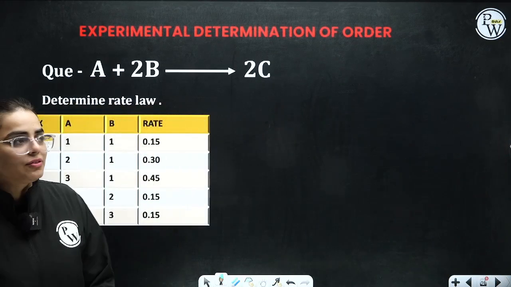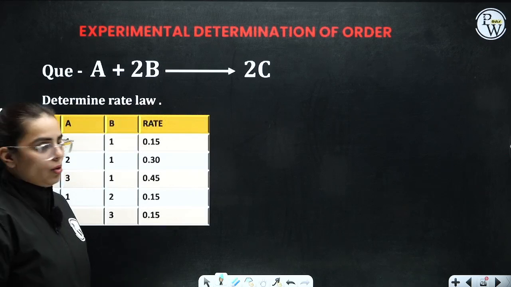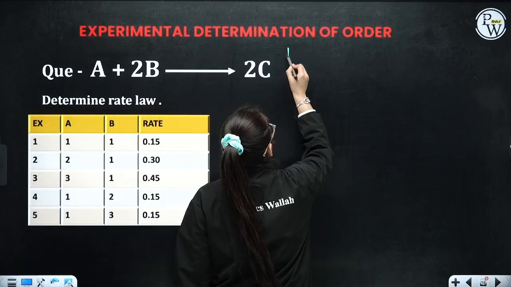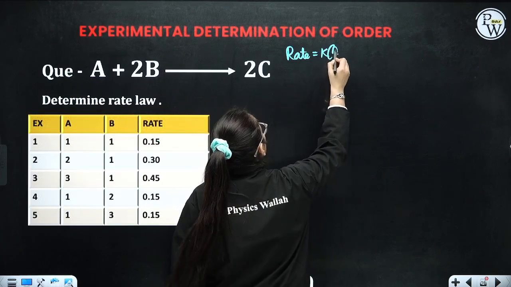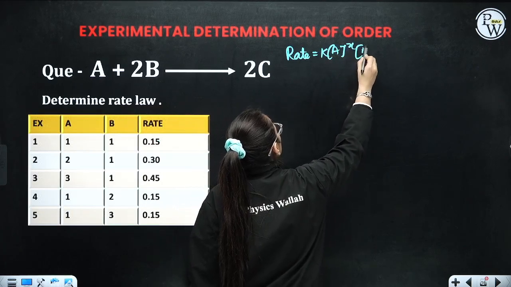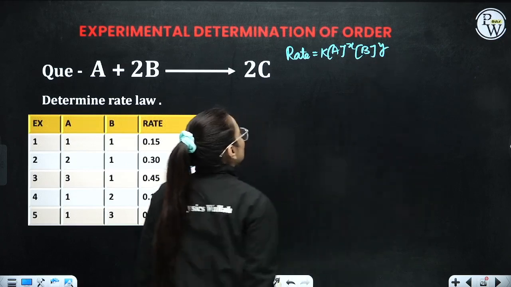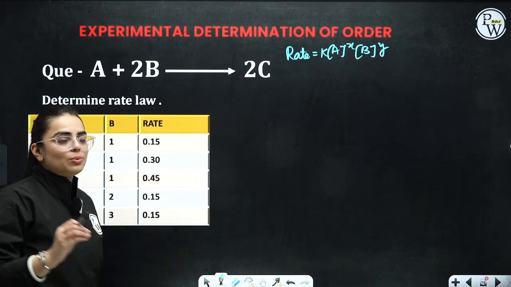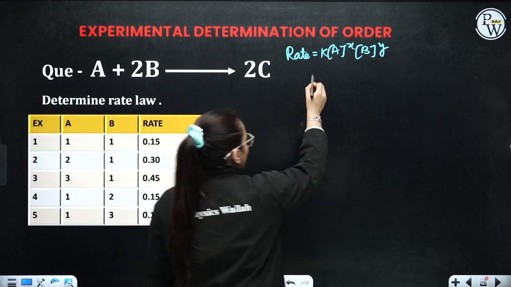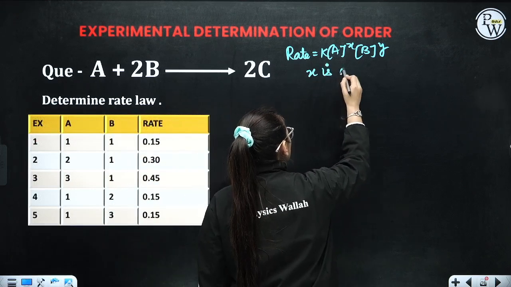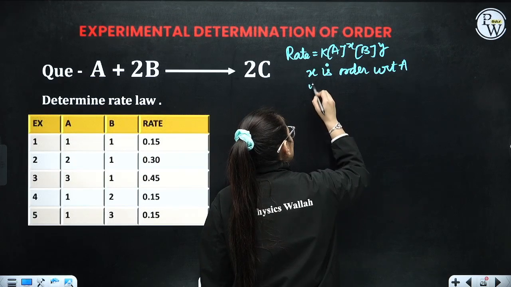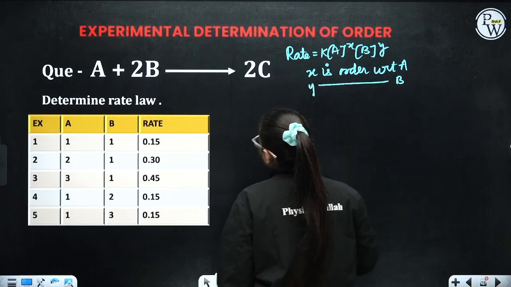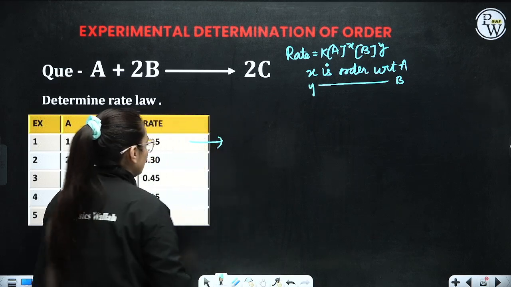Here again they have given you data, and you have to determine the rate law. Let's assume for this particular equation that rate is equal to rate constant K into A raised to the power X into B raised to the power Y. Yes, X is your order with regard to A, and Y is order with respect to B. Now let's create the 5 equations that we can clearly observe.